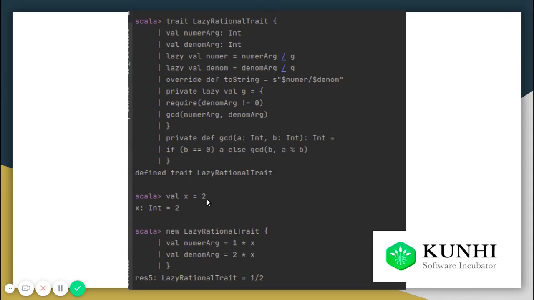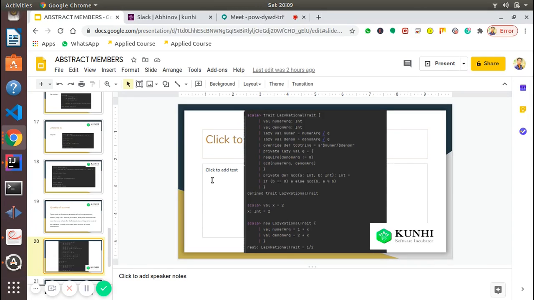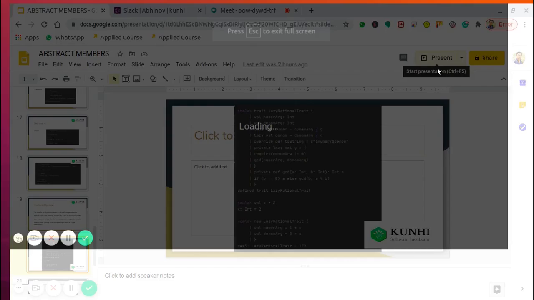Now, I'm defining a variable x equal to 2 and creating an instance of a class. So fel numer equals 1 times x and fel denom equals 2 times x, which means I'm passing 2 and 4 into numerator and denominator. Now it's working totally fine. Even in this case, trait is being called first and class is being called second. So why is it not showing any error?